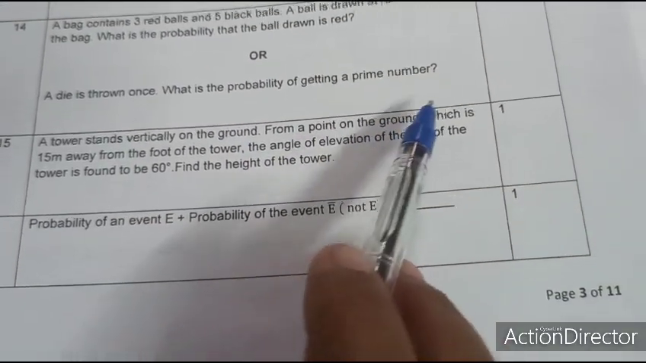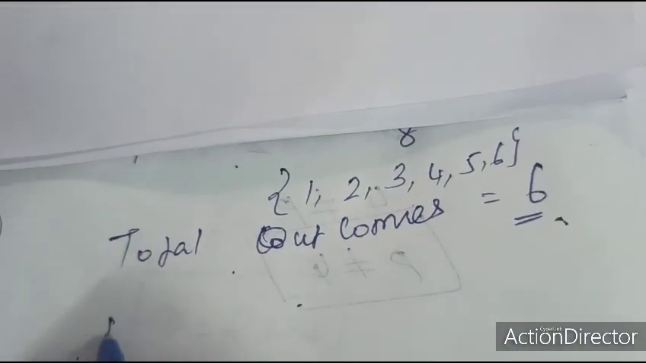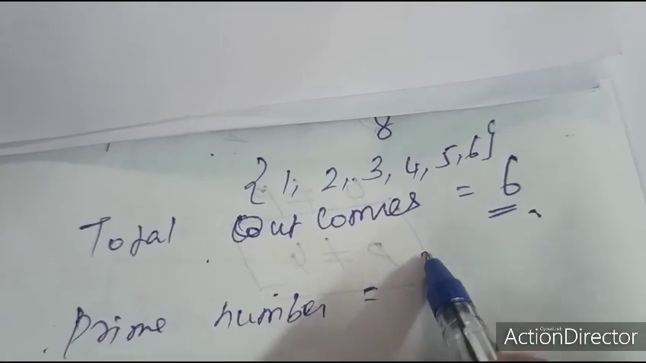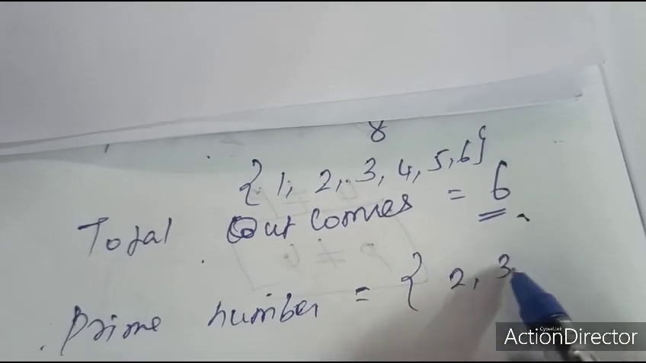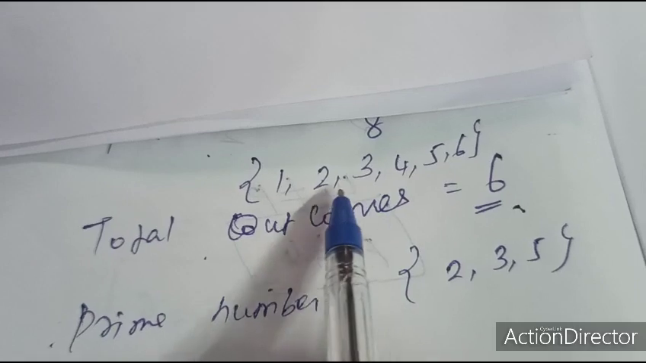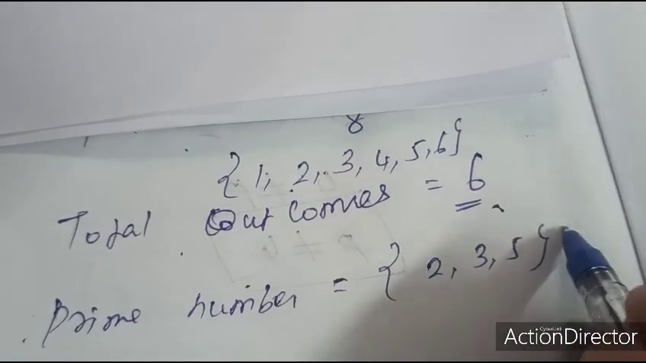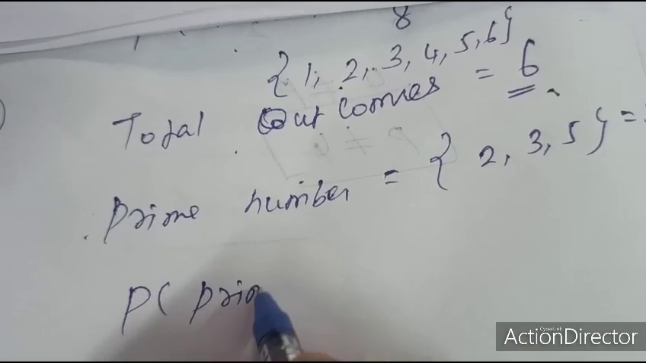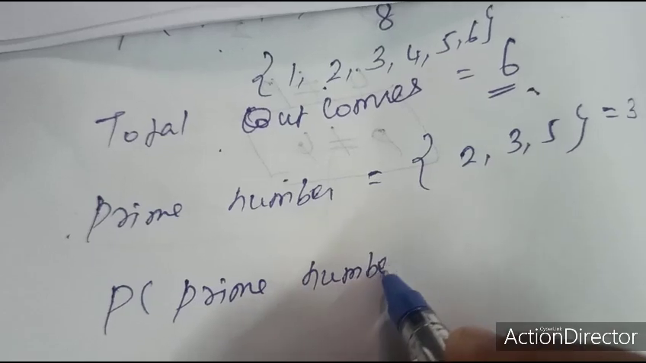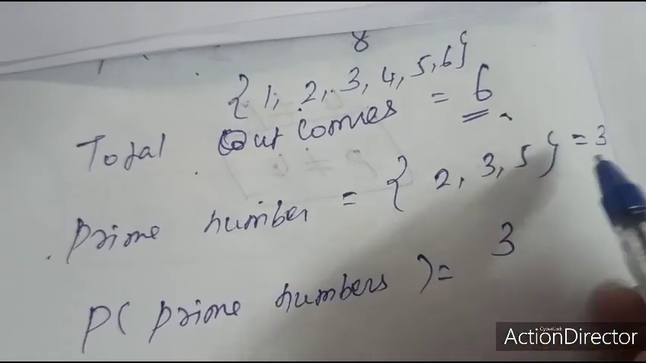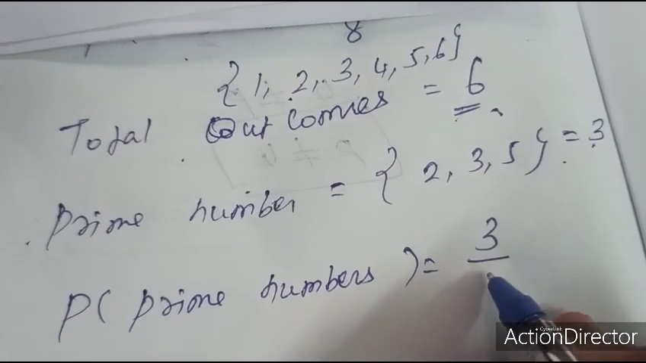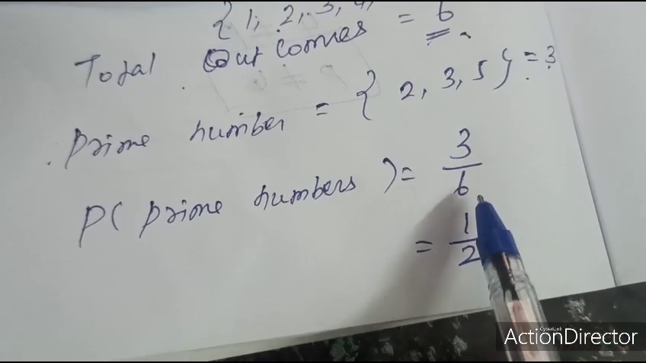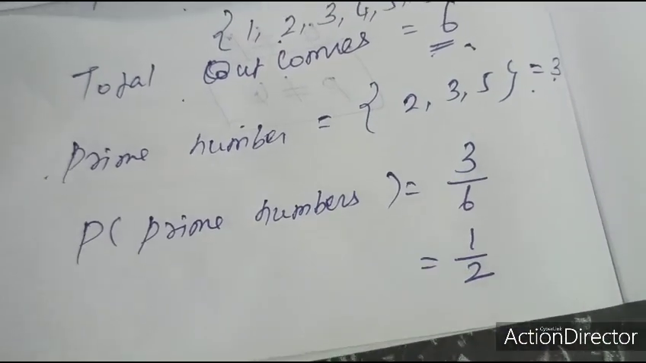What is the probability of getting a prime number? Prime numbers are 2, 3, 5. Therefore, total number of prime numbers is 3. Probability of prime number: favorable outcomes 3, total outcomes 6. Therefore, probability of prime number is 3 by 6 equal to 1 by 2.